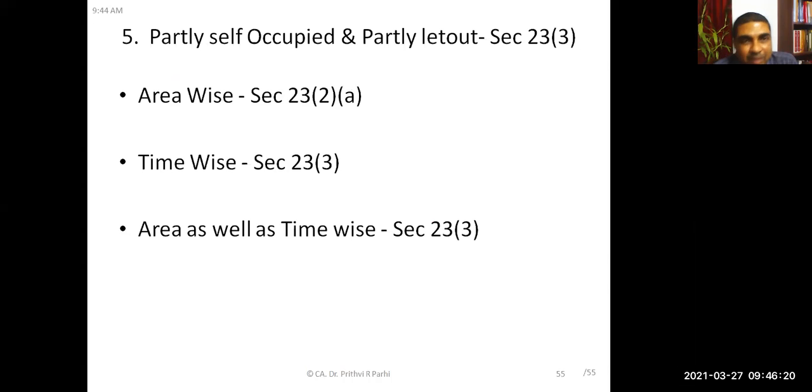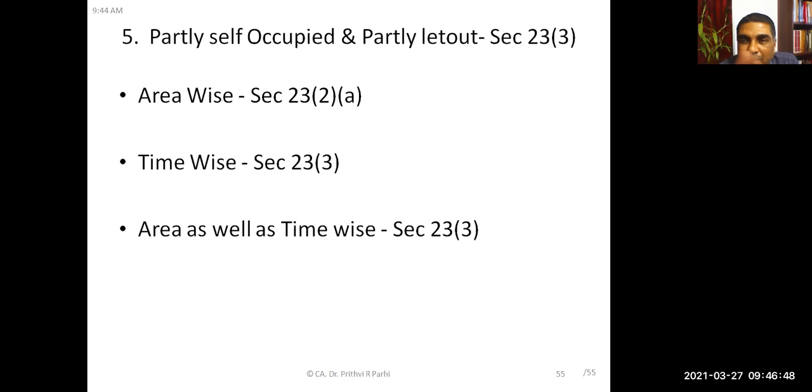Now, the next category of house is partly self-occupied, partly let out. This also we had discussed in the previous class. When you say partly self-occupied, partly let out, it can be area-wise or time-wise. Area-wise means half of the house, let us say, is self-occupied and half of it is let out. Time-wise means, let us say, for 10 months it is self-occupied and for 2 months it is let out.